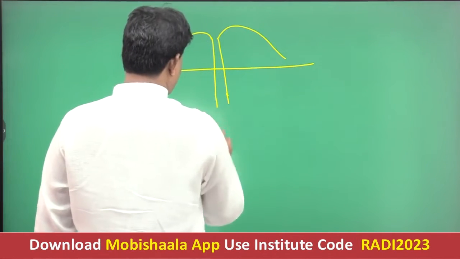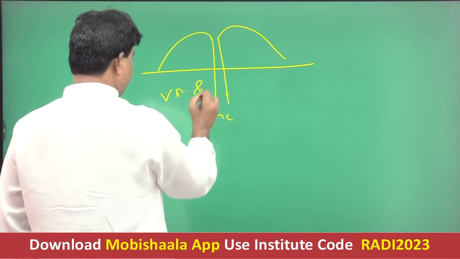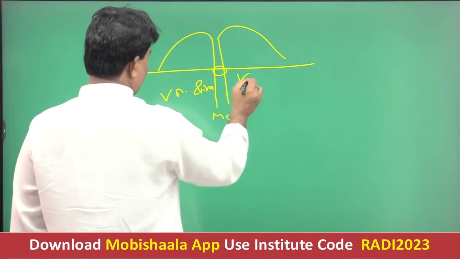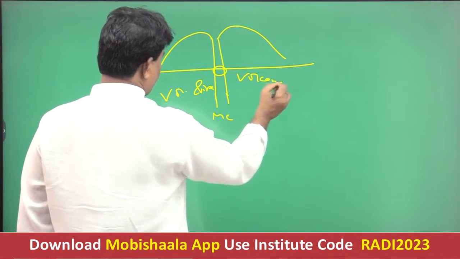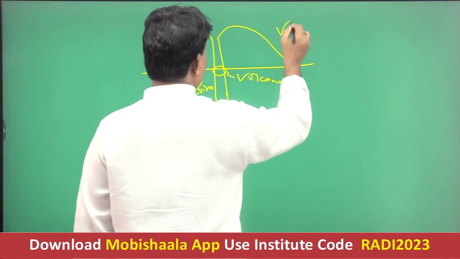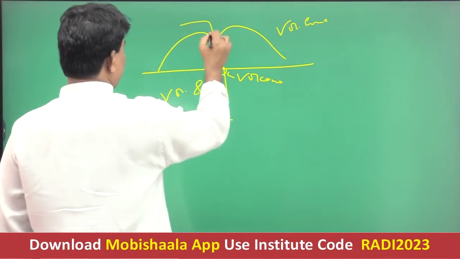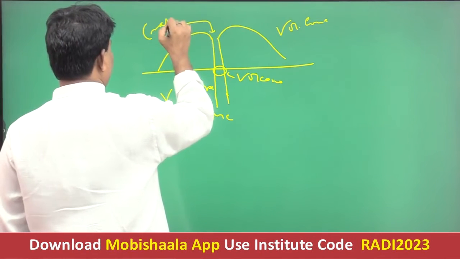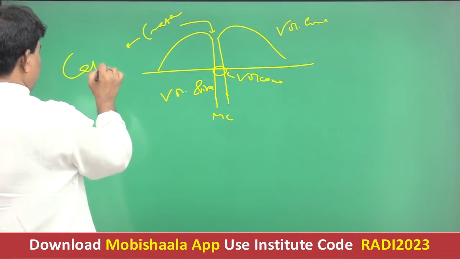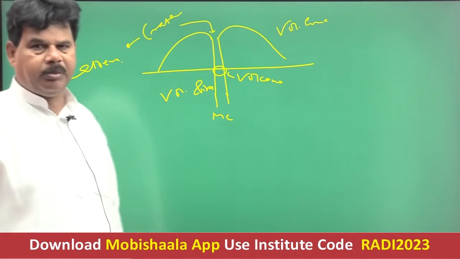This is the magma chamber, this is the volcanic pipe, this is the volcano, that is the vent. This is the volcanic cone, and this is the crater. When it gets enlarged, it is referred to as caldera, and when water accumulates in the crater, it forms the crater lake.